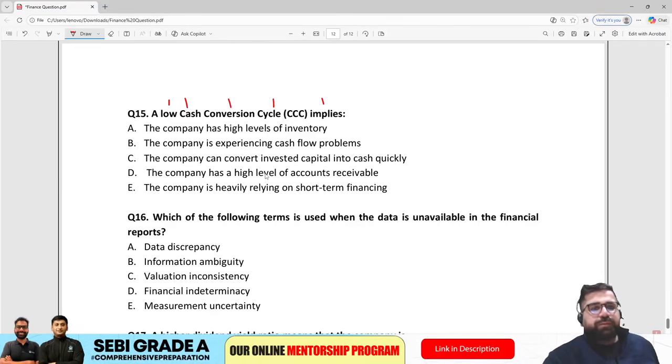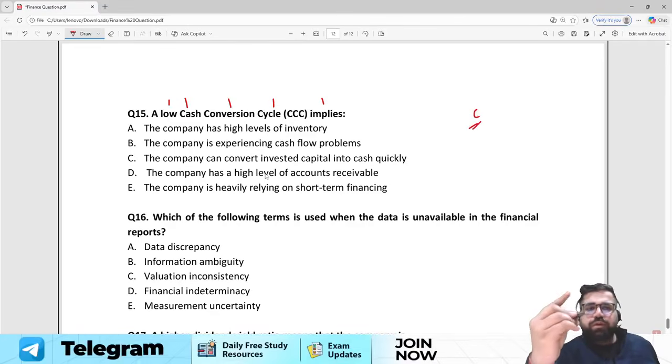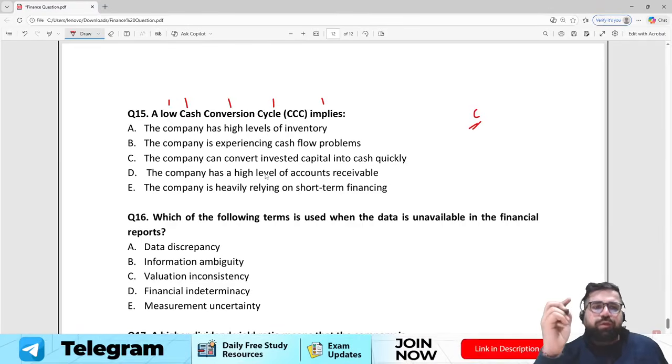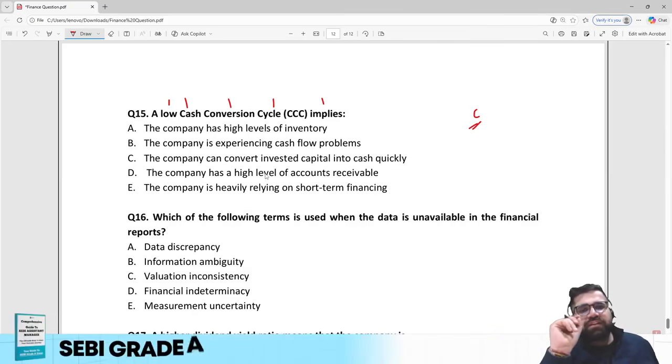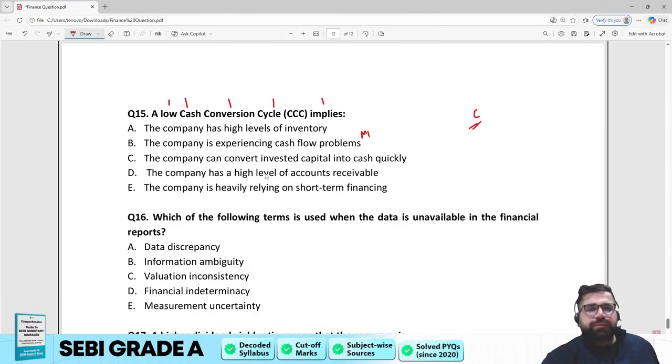The correct answer will be option number C, because when you have a low cash conversion cycle, you can convert capital into cash quickly. You can purchase assets, you can do whatever you want to do. Right? So low cash conversion cycle basically means that company can convert invested capital into cash very quickly. Now, this is a kind of a moderate question because this is based on application.